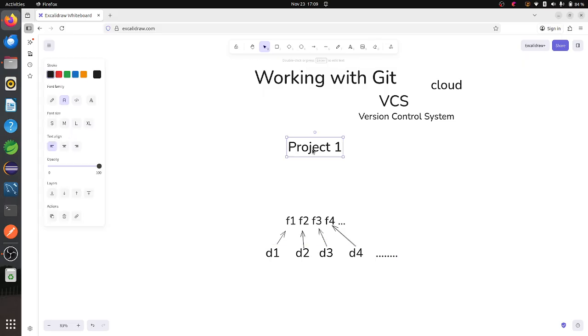Now, instead of taking the entire project, I want to take a copy of this project. So I make a copy of this project, and the copy that I created will be created by the management. This copy will be given to each and every person, or each and every developer.